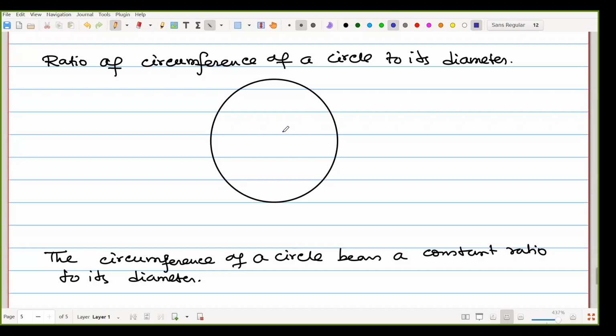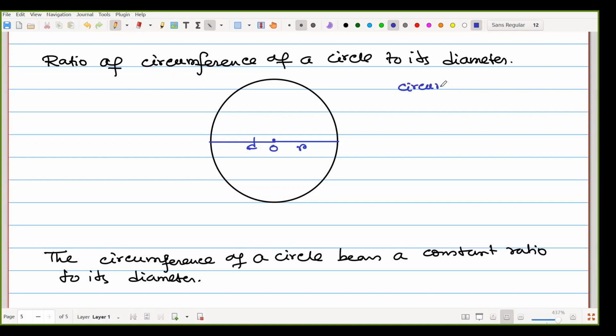Now, what is the meaning of diameter? Suppose that is our center. Here we have drawn r, that is our radius. So that one is our diameter. From that position up to that position, the complete thing is our diameter. That is our O. So what does it say?